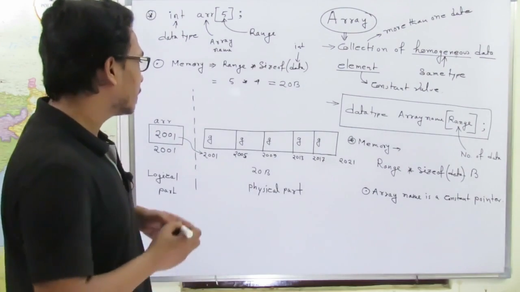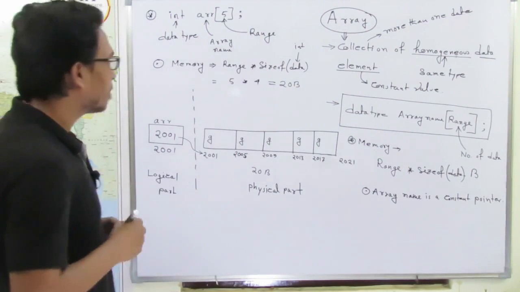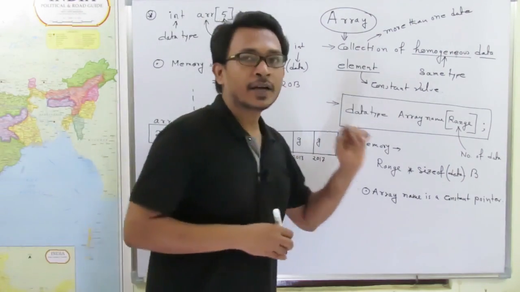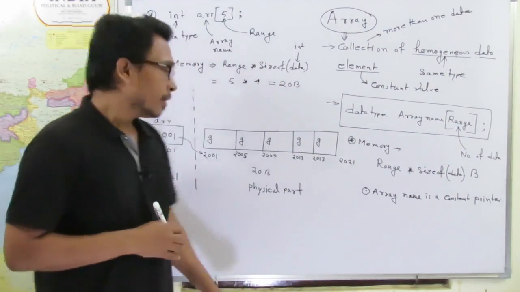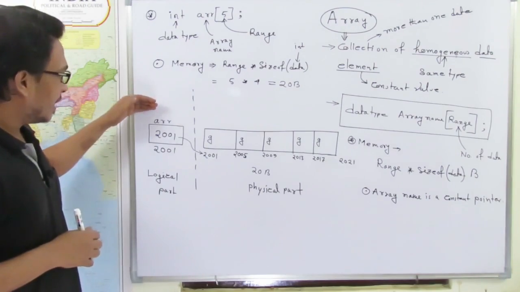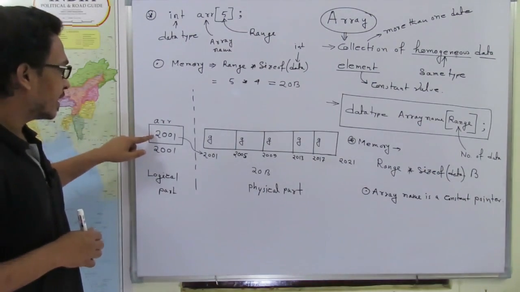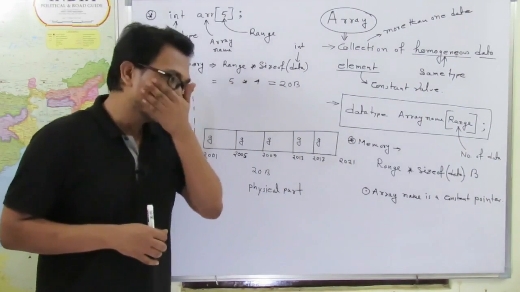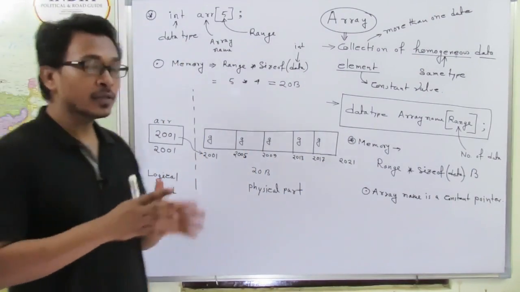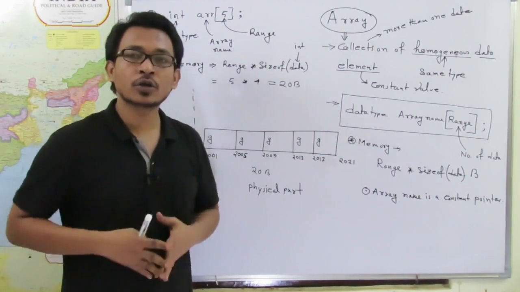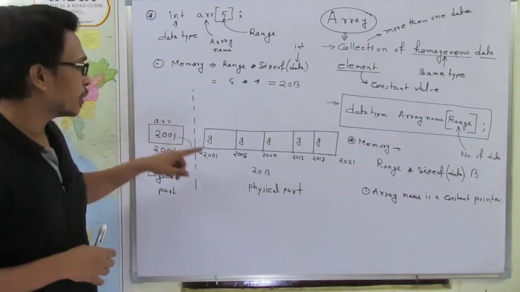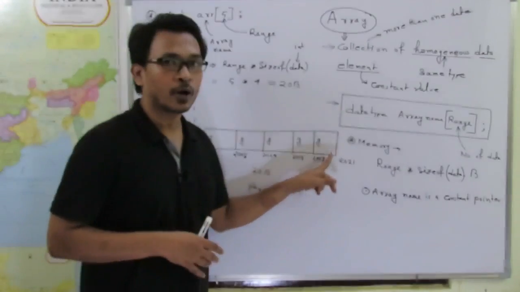Now coming to the next part, that is how we can access each of these elements of an array. Look, this particular array name ARR contains the base address of this particular memory block. That means the elements of an array are not stored in the array name itself. The elements are stored in this particular memory block only.